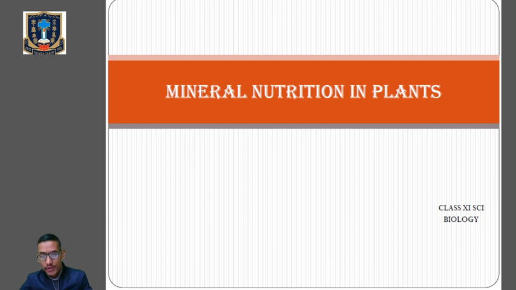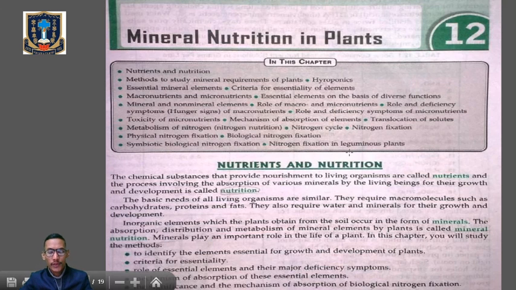So today we'll begin with a new chapter, mineral nutrition in plants. Okay, so what do you mean by nutrients and nutrition? All of us are aware that for the growth and development of an organism we need nutrients, because nutrients provide the nourishment for the proper growth and development of a living organism. Clear? So what are nutrients and nutrition?